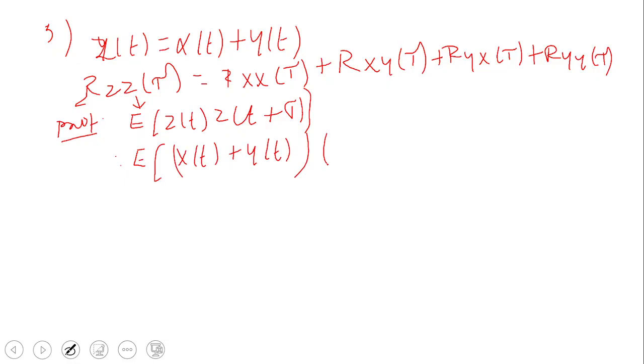In place of z of t plus tau, we need to write x of t plus tau plus y of t plus tau.